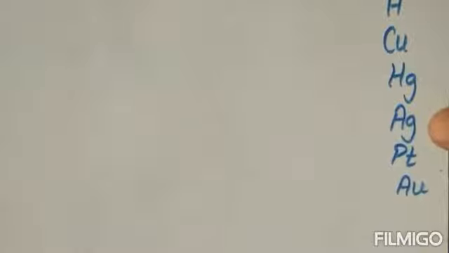First of all, we will be talking about the reactivity of metals. K is the symbol for potassium, Na for sodium, Ca calcium, magnesium, aluminium, zinc, iron, nickel, tin, lead, hydrogen, copper, mercury, silver, platinum and gold.